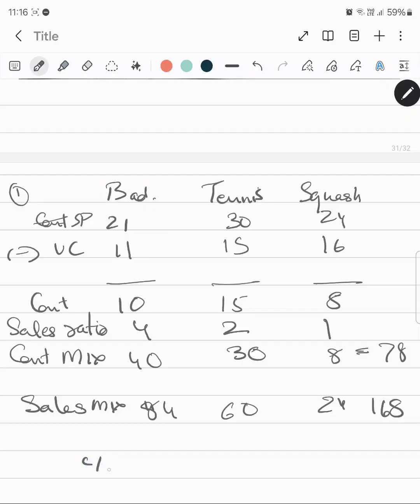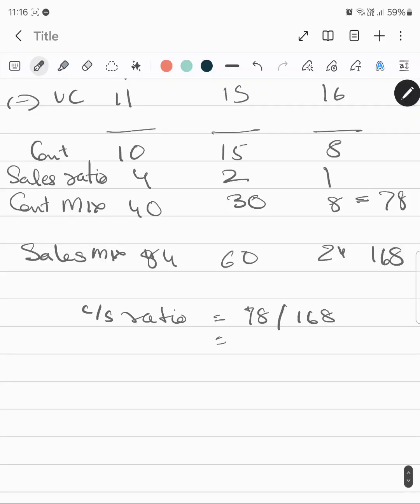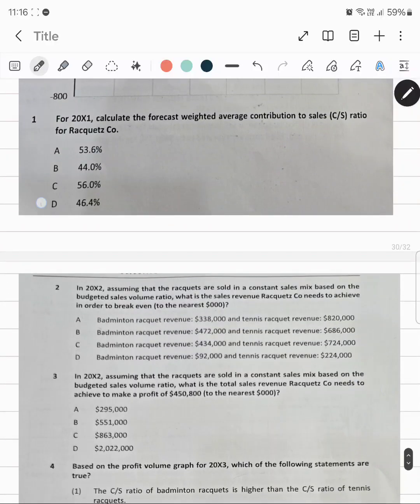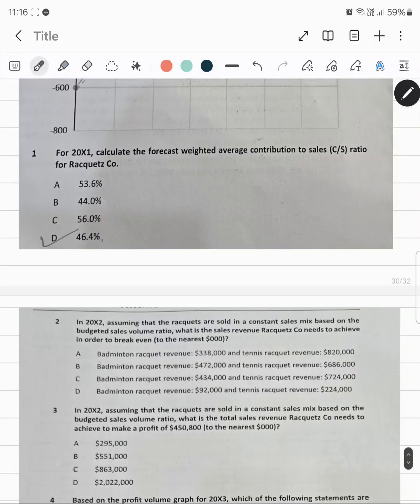So the contribution to sales ratio is 78 divided by 168, which is 0.4643. If you convert this into percentage, it comes out to be 46.43%. Now let's see what options are given. My answer would be D over here, because this is the nearest one. Yes, this is the nearest one.